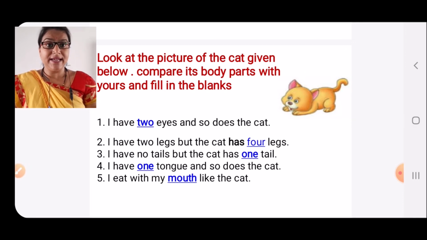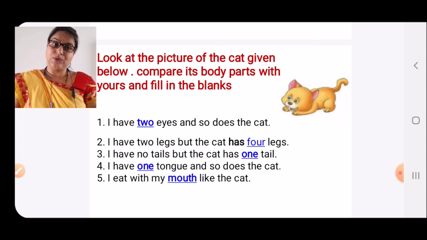I have 2 legs but how many legs does the cat have? 4 legs. Number 3. I have no tail but the cat has 1 tail. I have a tongue and so does the cat. I have 1 tongue. Number 5. I eat with my mouth like the cat.